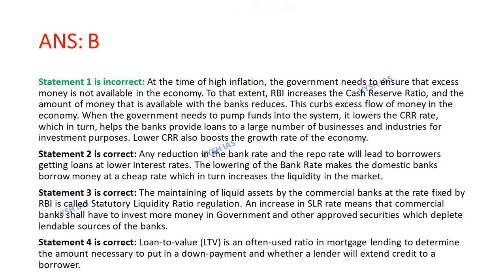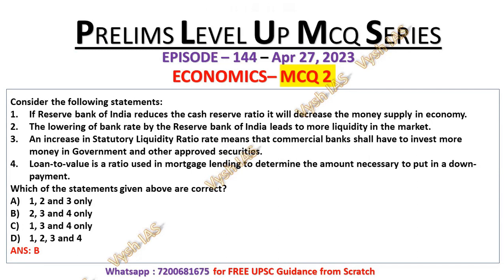Now the last statement, statement number 4, is also correct. Loan to value is an often used ratio in mortgage lending to determine the amount necessary to put in a down payment and whether a lender will extend credit to a borrower. That's why option B is the correct answer.